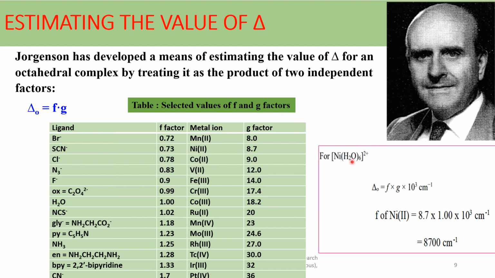Nickel is in the +2 oxidation state. We can calculate the delta O value for the nickel octahedral complex by multiplying F into G. F for water is found to be 1, that is 1 into 10 raised to 3 centimeter inverse. And the G factor for nickel 2 plus is 8.7. So 8.7 into 1 into 10 raised to 3 centimeter inverse, that is 8,700 centimeter inverse, is its delta value or crystal field splitting value. It was developed by the great scientist Jorgensen.